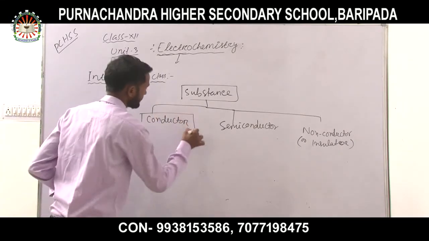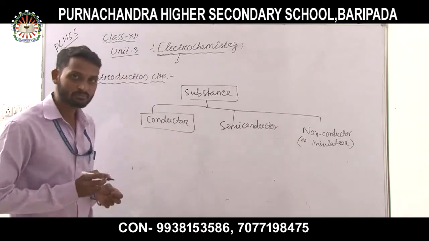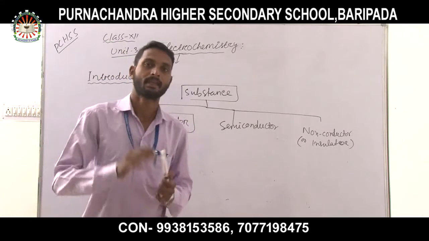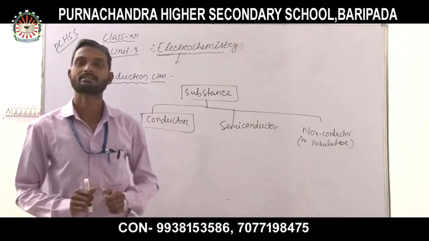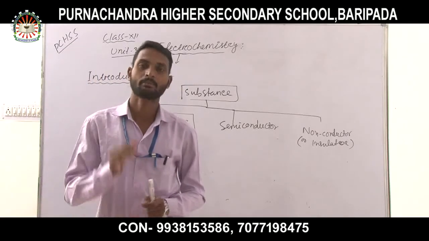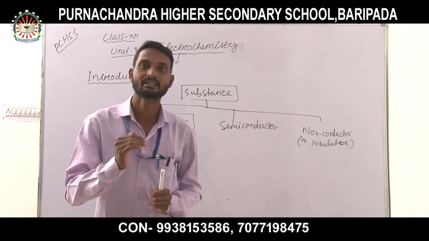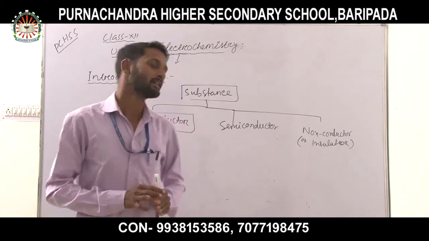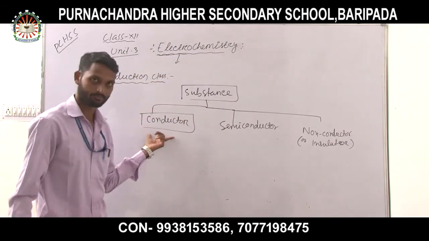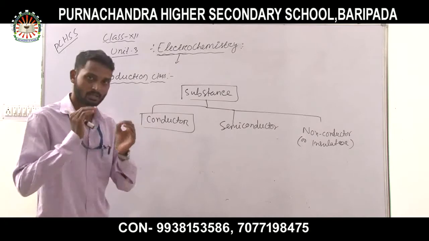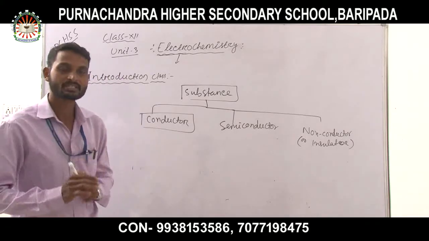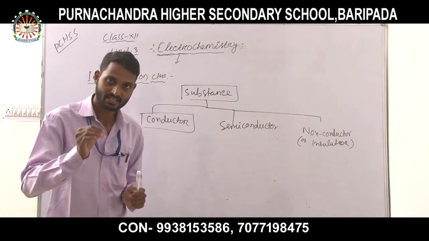What about the conductor? In electrochemistry, a conductor is a substance through which the electric current can pass easily.